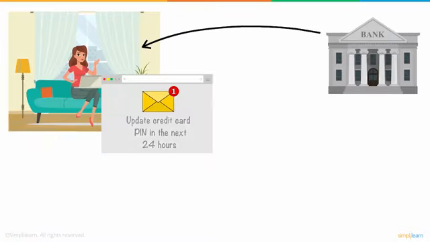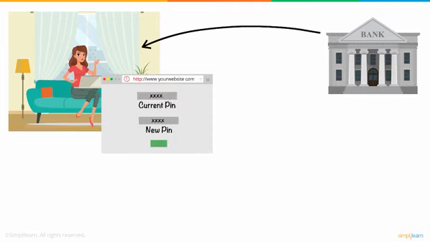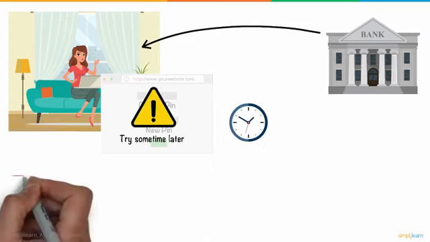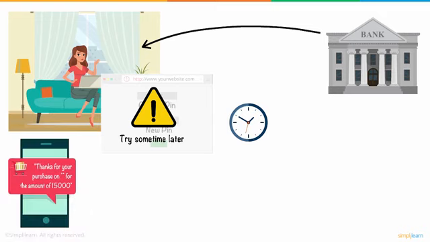Jane is relaxing at home when she receives an email from a bank that asks her to update her credit card PIN in the next 24 hours as a security measure. Judging the severity of the message, Jane follows the link provided in the email. On delivering her current credit card PIN and the supposedly updated one, the website became unresponsive, which prompted her to try sometime later. However, after a couple of hours, she noticed a significant purchase from a random website on that same credit card, which she never authorized.